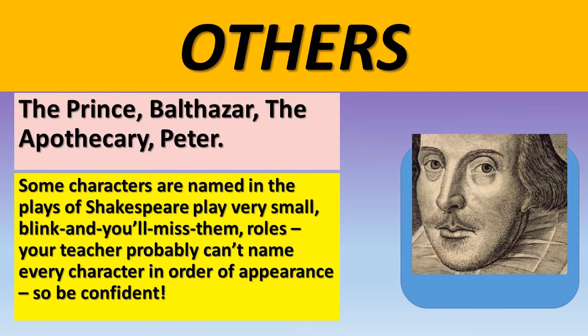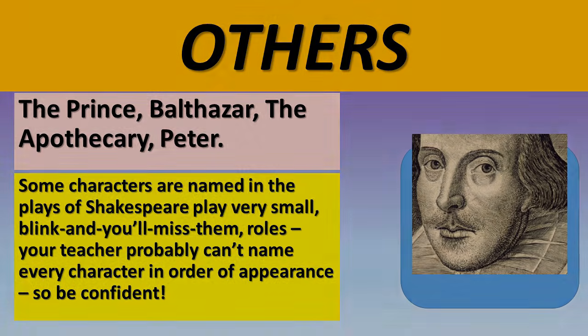So there are lots of other characters, but you don't need to get bogged down in that and worry too much. The thing to remember is that some characters are named in the plays of Shakespeare and play very small, blink and you'll miss them roles. Your teacher probably can't name every character in order of appearance in Romeo and Juliet. So be confident and don't worry too much.